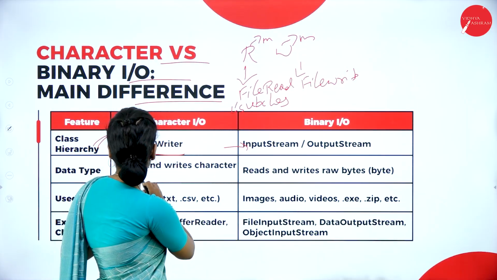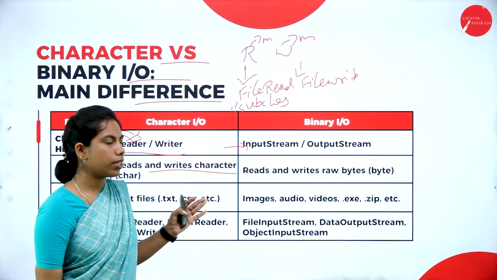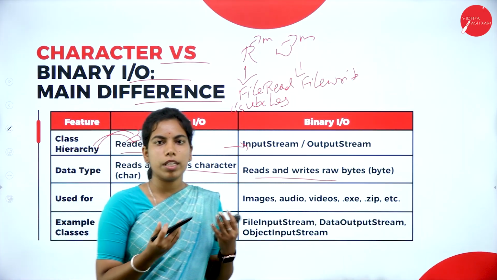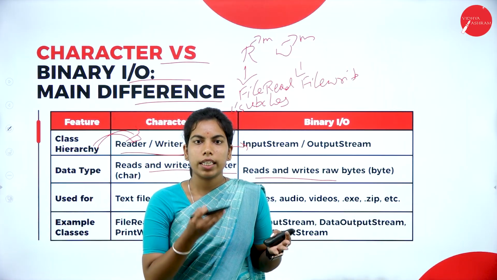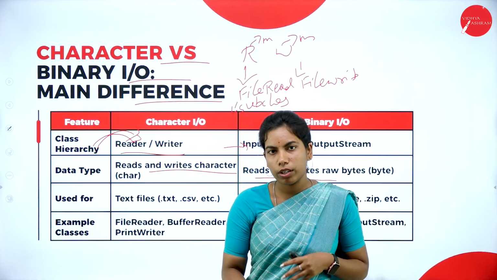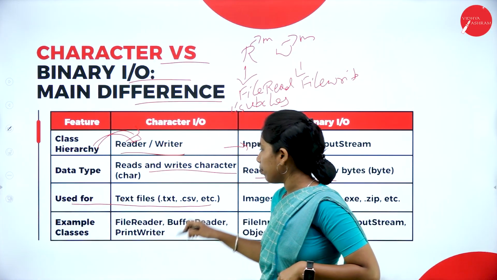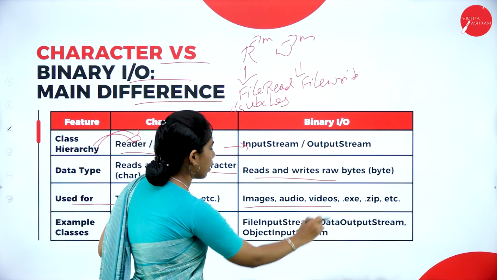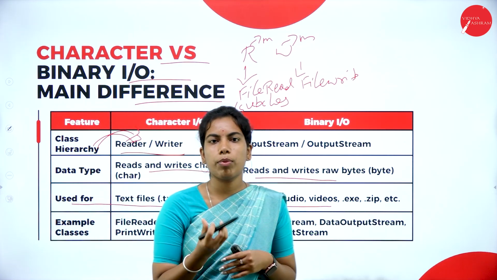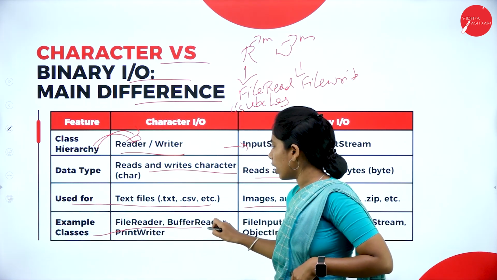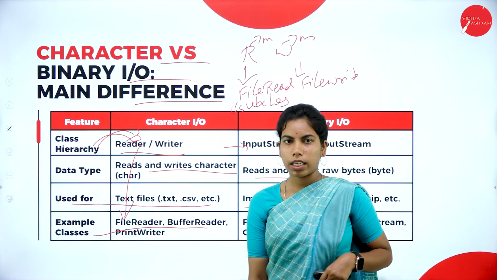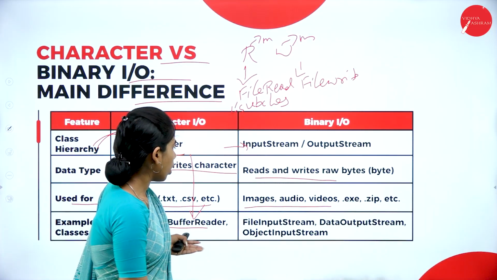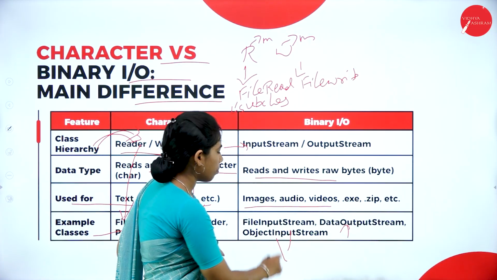And here you can see the data type: it reads and writes characters. Mainly it will read characters, means char type, and the byte stream reads raw bytes, means digital, binary data, that is zeros and ones, which is contained inside images or audios or videos. Character streams are used for text files, mainly .csv, .txt and .log files. Byte streams read images, videos, etc. and also zip format files. As an example, we can see FileReader, which is a subclass of the Reader class, and also BufferedReader and PrintWriter. And also here you can see FileInputStream, DataOutputStream, and ObjectOutputStream.